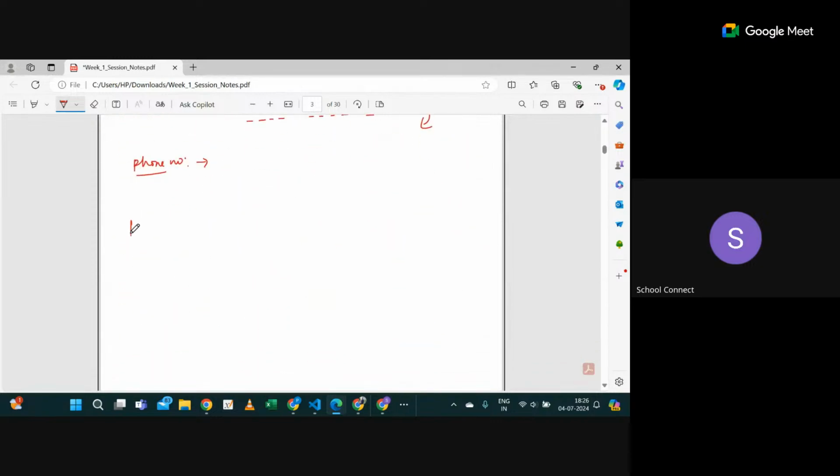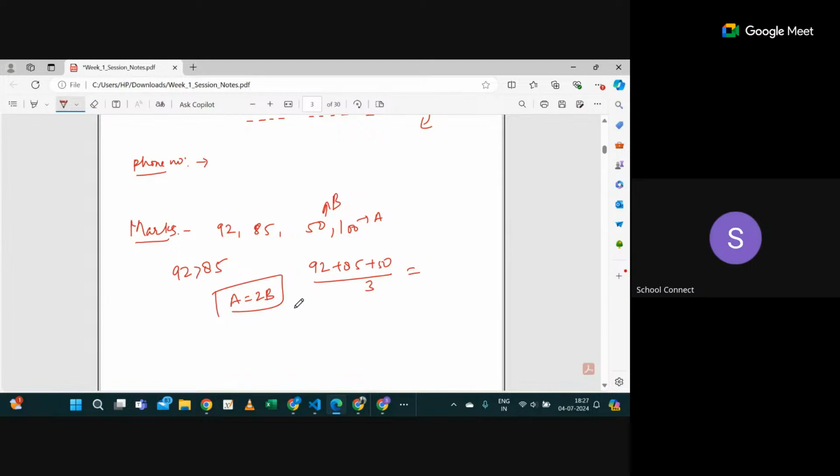For example, let's say I have a data of marks. Suppose marks of 3 students, for example. Then you can perform meaningful mathematical operation, right? You can add these numbers, you can find the average, right? You can say 92 is greater than 85. Suppose someone scored 100, you can say this is student A, this is B. You can say A has scored marks twice than B, correct? So these kinds of operations you can perform. Are you getting?